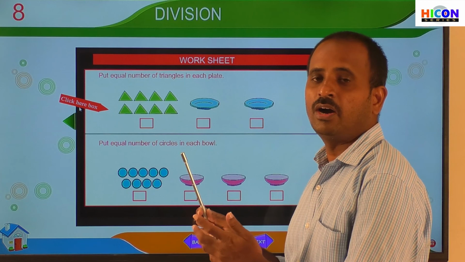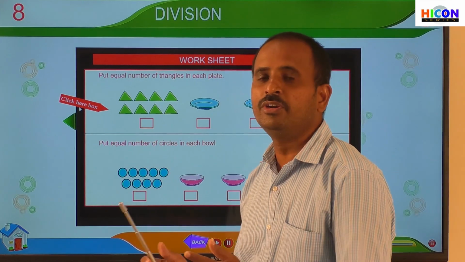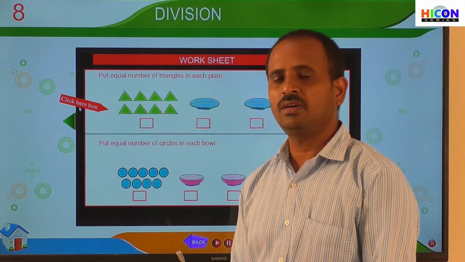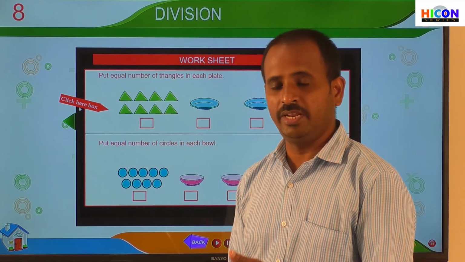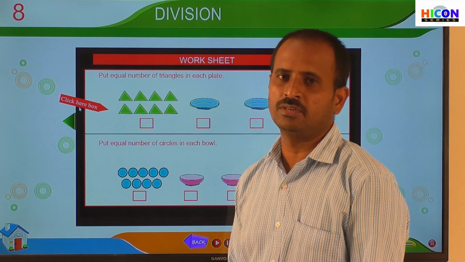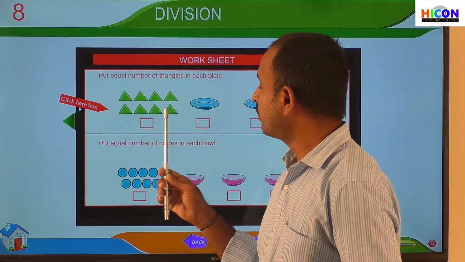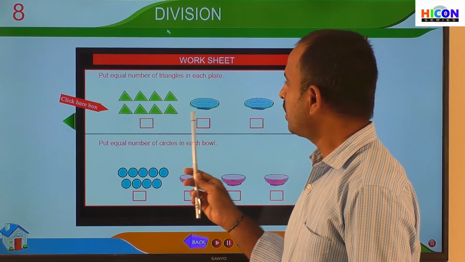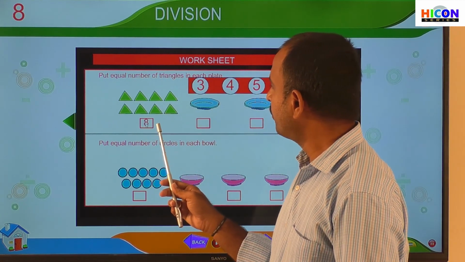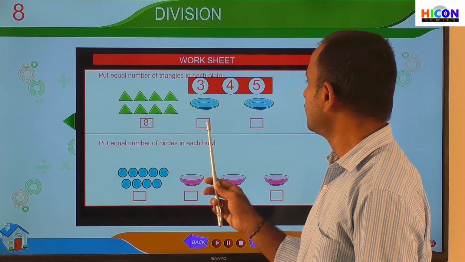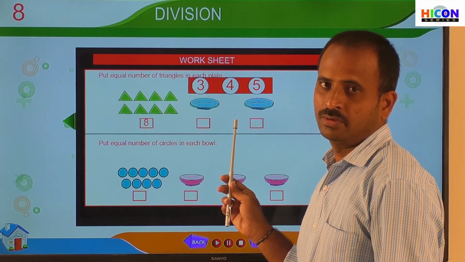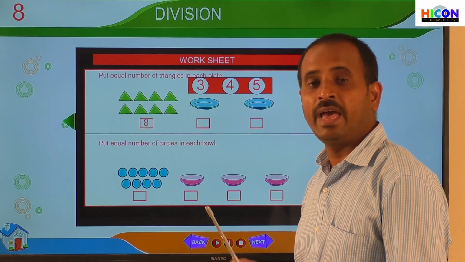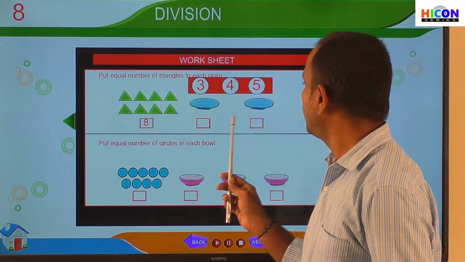That means we have to share the number 8 into 2 parts. So this is nothing but division. Already we have discussed that sharing equally is also called division. So that's why we have to divide the number 8 by 2, because there are total 8 triangles and we have to share these 8 triangles into 2 plates. So now this sharing can be converted into division as 8 divided by 2.